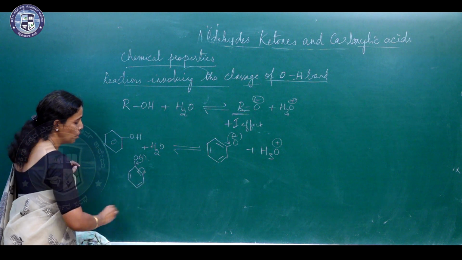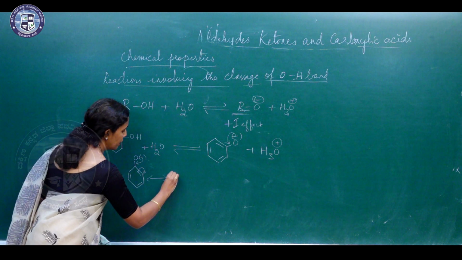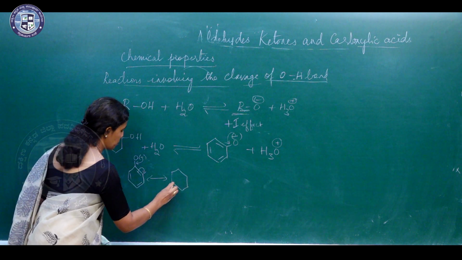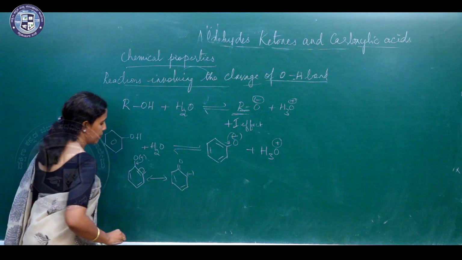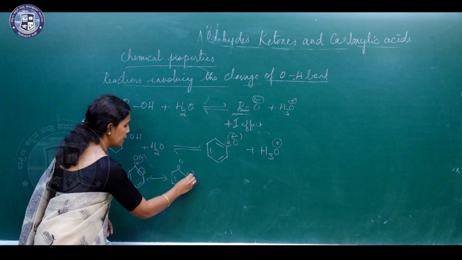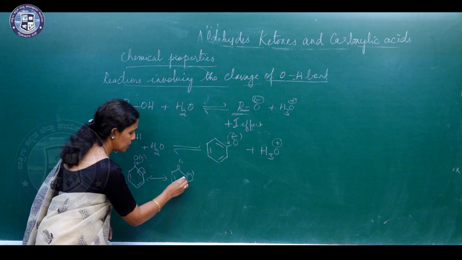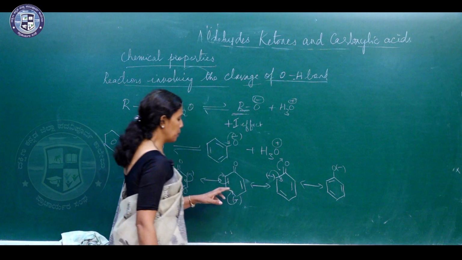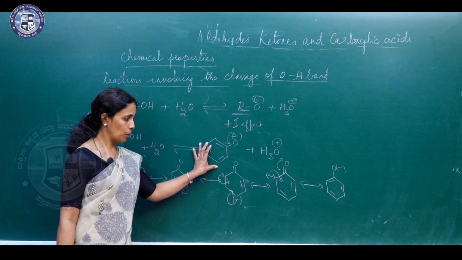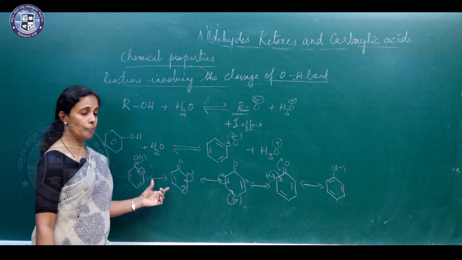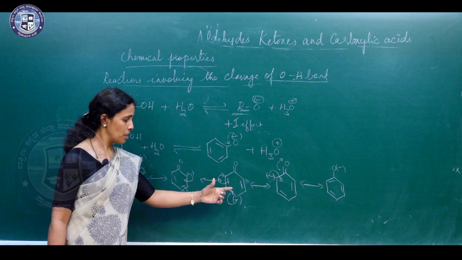So, this also shifts here. So, these are the different resonance structures. So, here the negative charge again shifts to this. In this way you can write different resonating structures for the phenoxide ion, but all these are non-equivalent resonance structures.